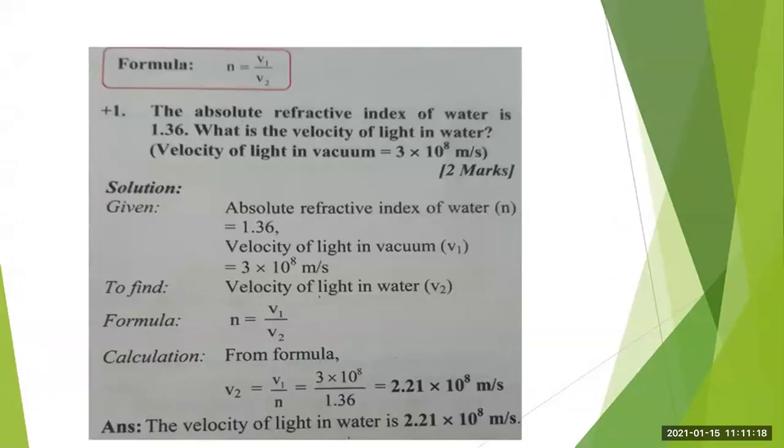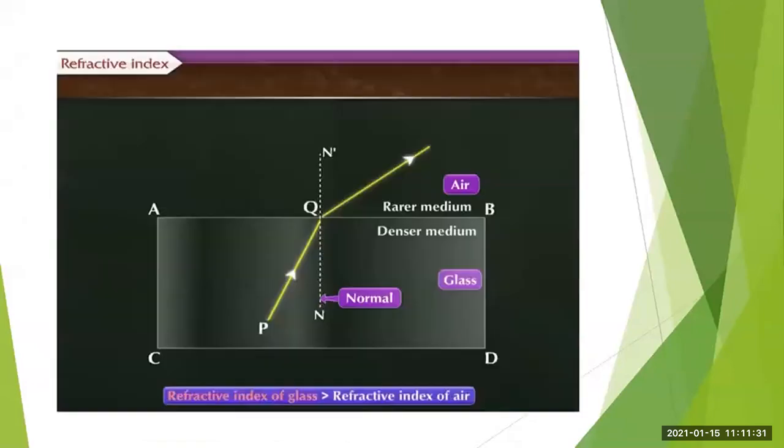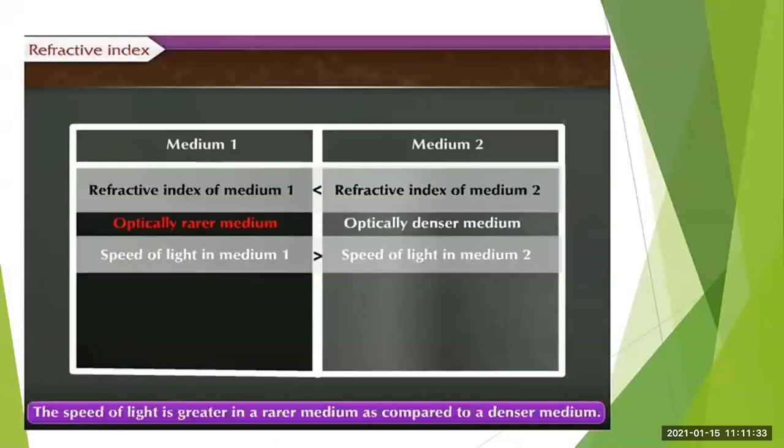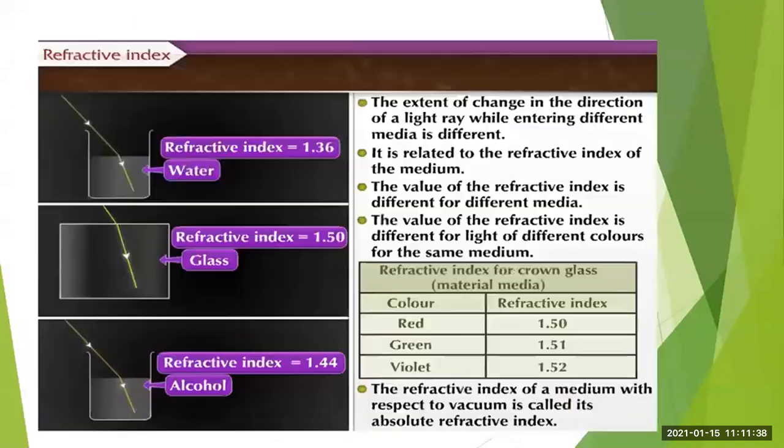Now here we are going to solve one numerical. Before solving the numerical, let us revise the refractive index so that you can easily solve the numericals. We have seen that the refractive index value changes when the light ray passes from one medium to another medium. We get different refractive index values.